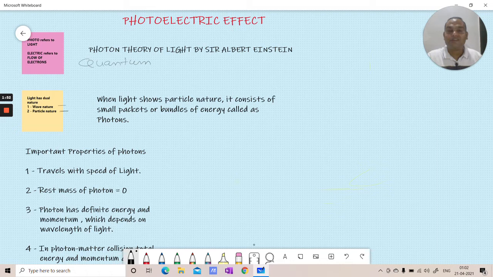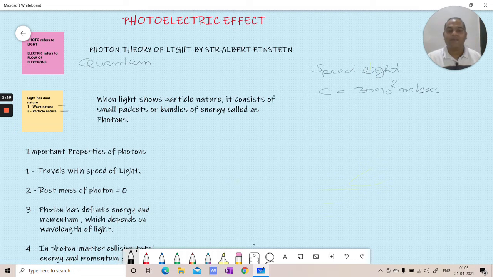Now there are certain important properties of photons which we need to know first, and then only we'll be able to understand the actual depth of this topic. So the first thing which we need to know about photons is that it travels with the speed of light. Speed of light, you know, what is it? Speed of light is represented as c, which is 3 into 10 raised to the power 8 meter per second.